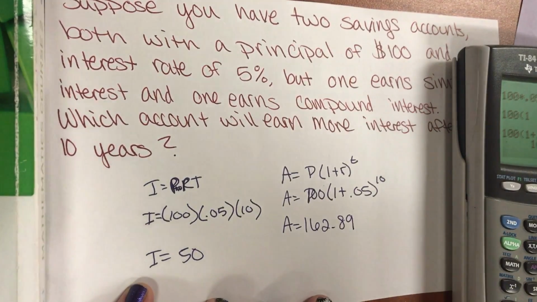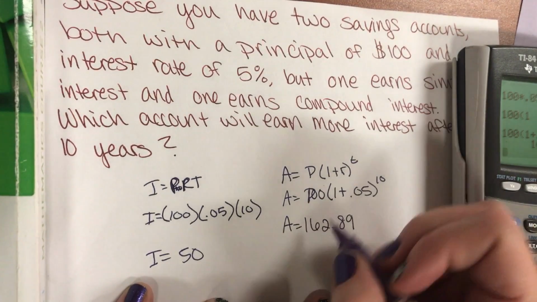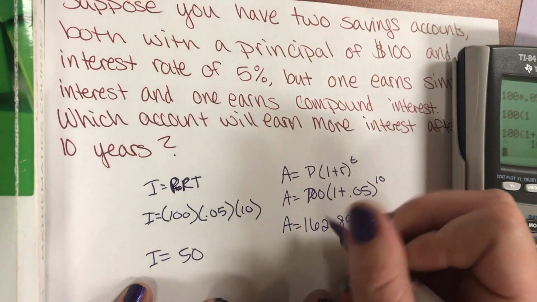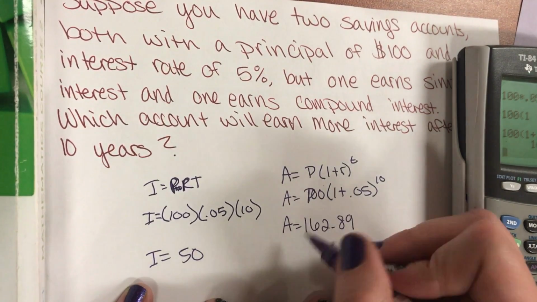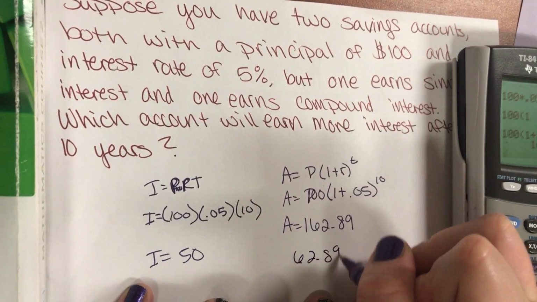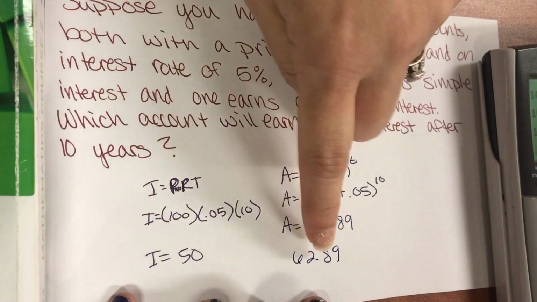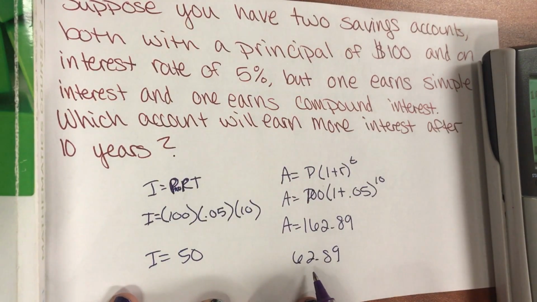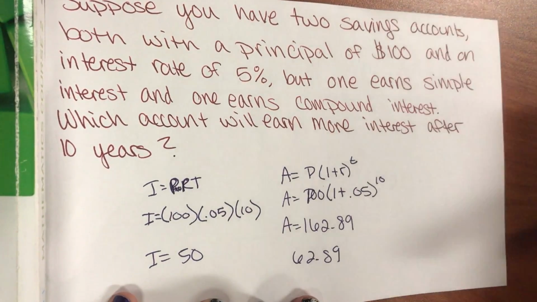But remember, that's the amount in the account. I have to subtract my original deposit, which was $100. So therefore, it's $62.89. Which is still more than over here. So this one earned more by how much? By $12.89. That's my answer. We are done, guys.